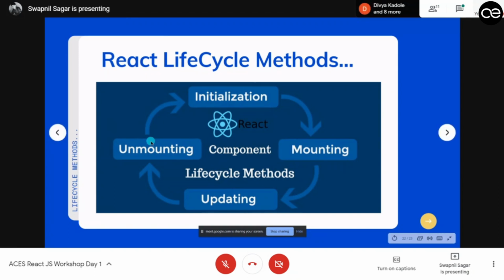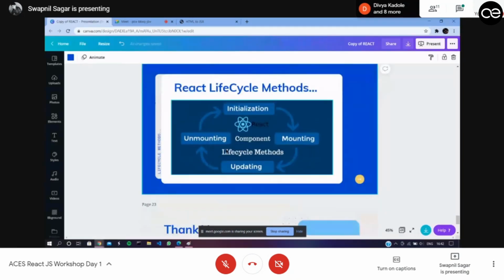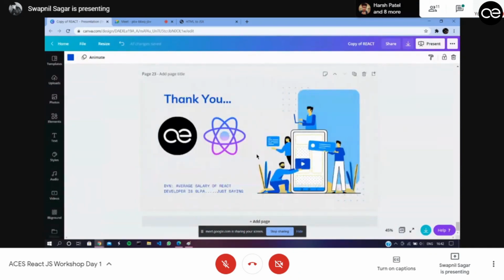So I think that is all about the theory of React. Let me tell you that the average salary of a React developer is 9 LPA. Nothing to brag about, but if you are thinking about how far you will go, then you will really go far. So these are all the theory.